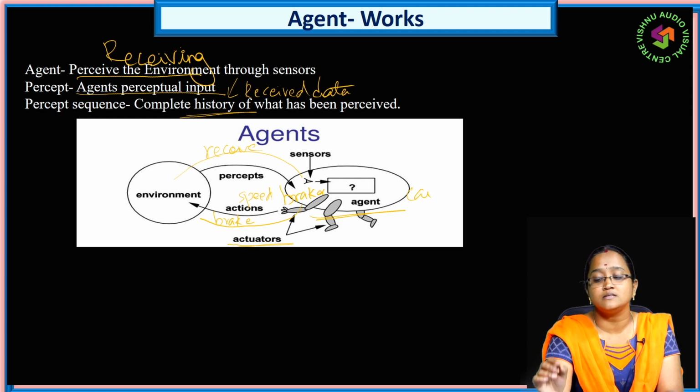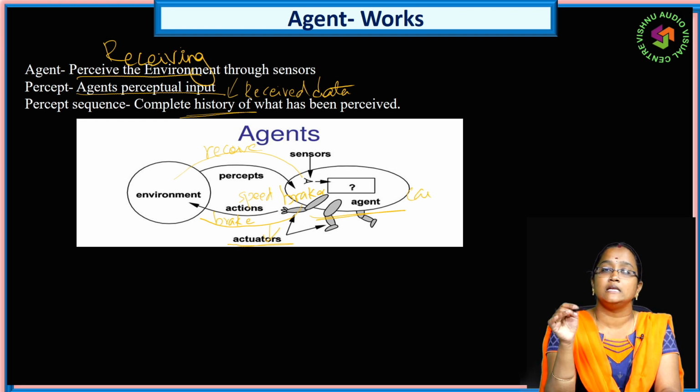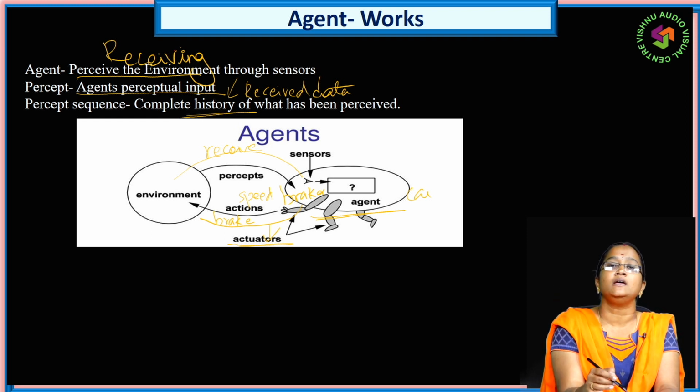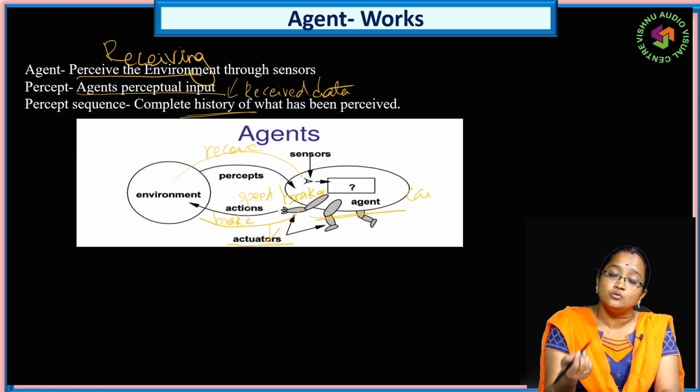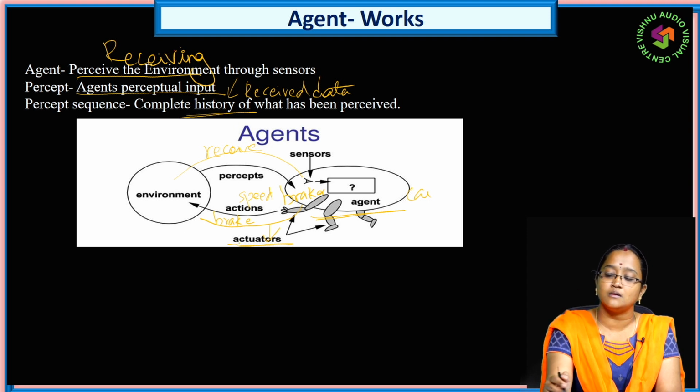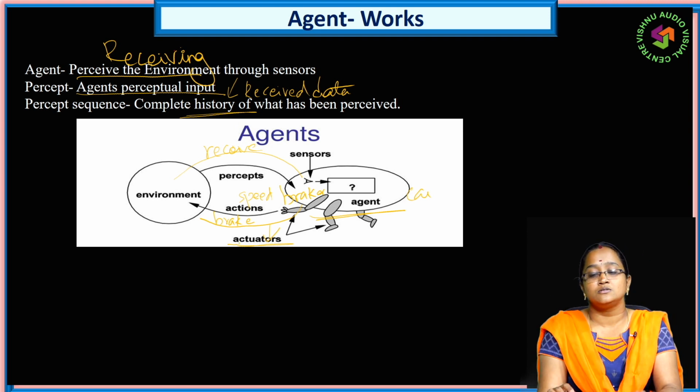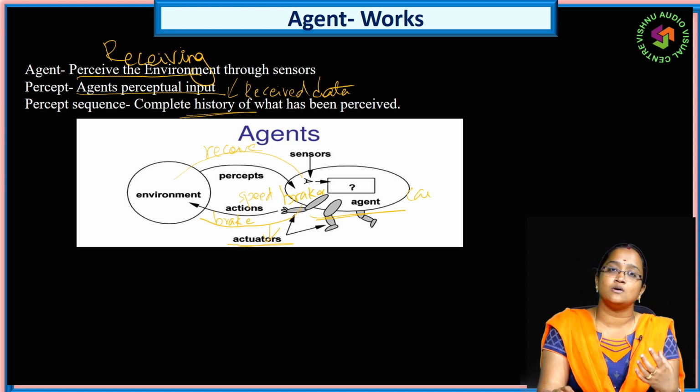Applying the brake is an action done by the actuator, that is, the leg applying the brake. So the agent receives the information from the environment, then keeps the percept sequence, the data it has already received, in the mind or in the database.